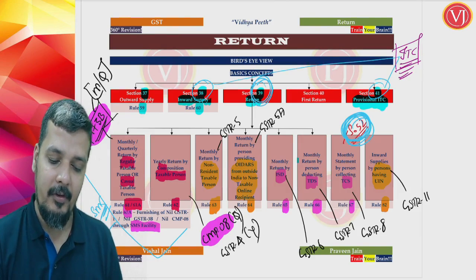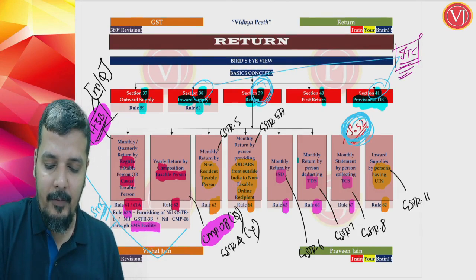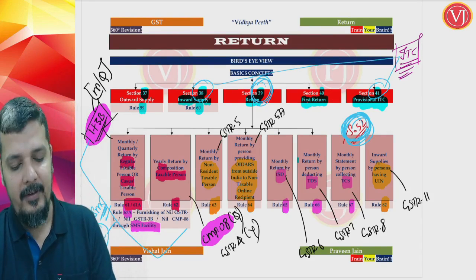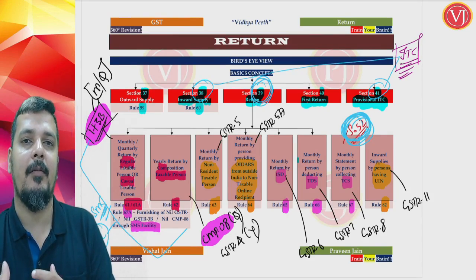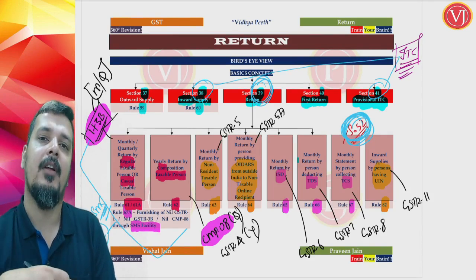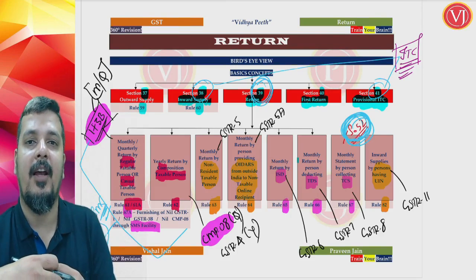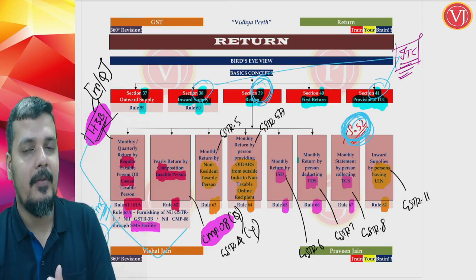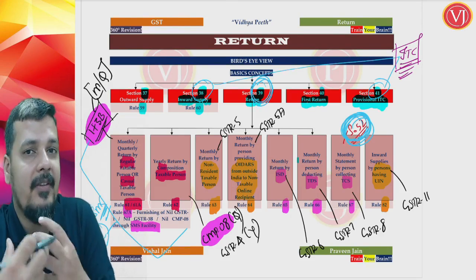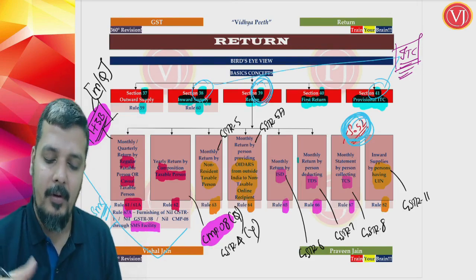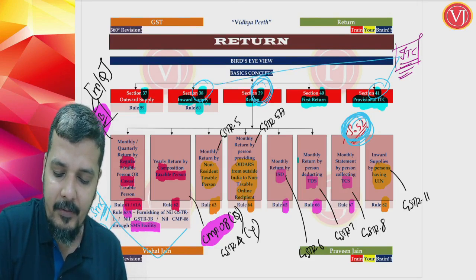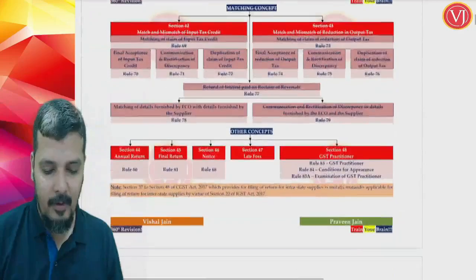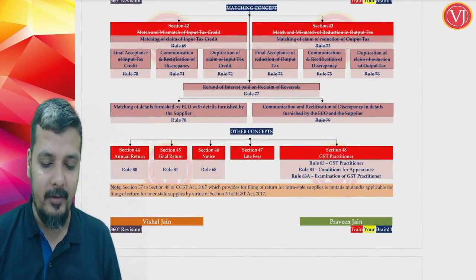Now moving on to the next provision. The next provision is section 40, first return. Section 40, first return is not a separate return by itself. Which means if you are registered for the first time as a regular taxable person, GSTR 1 and 3B are your first returns. If you are registered for the first time as a composition taxable person, your CMP 08 and GSTR 4 happen to be your first returns. If you are registered for the first time as NRTP, your GSTR 5 happens to be the first return. So all these scenarios are given in section 40.